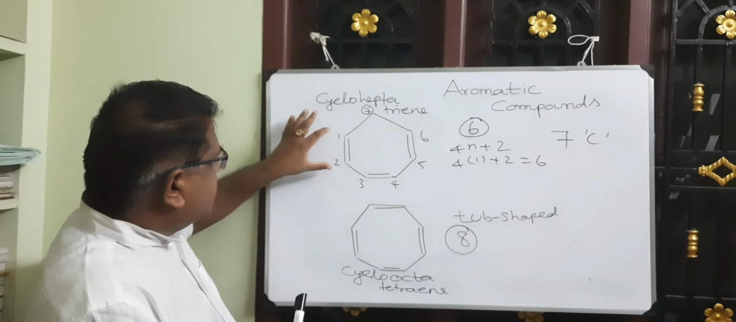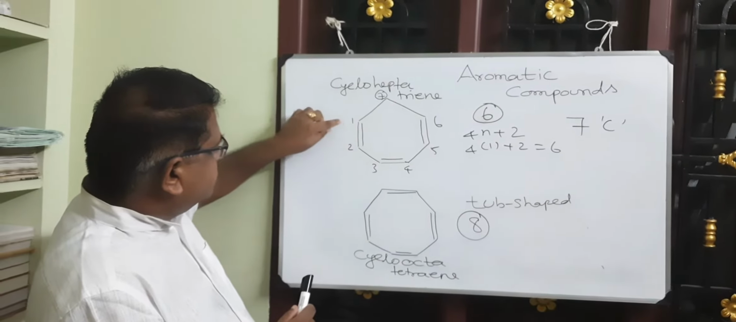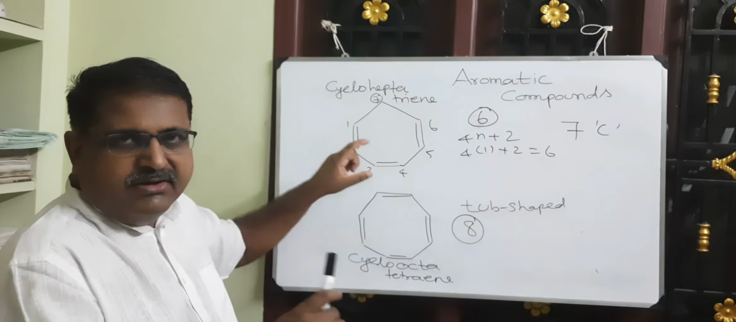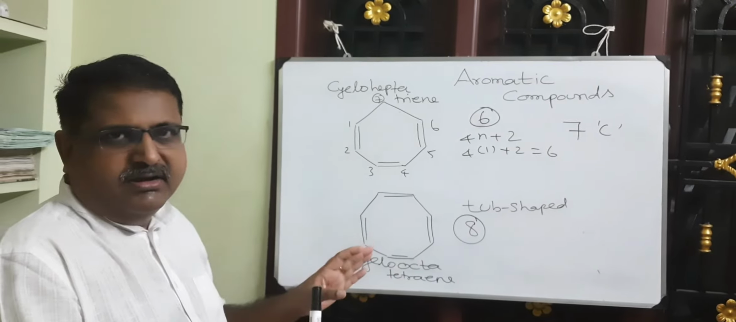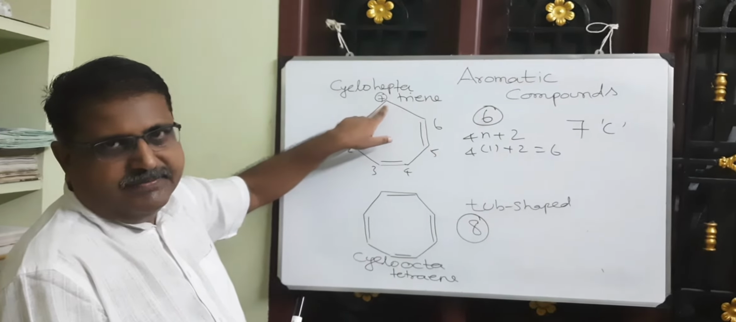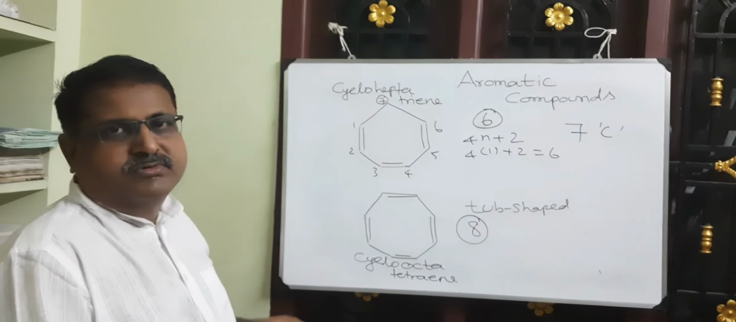See, the structure has 7 carbon atoms. Of the 7 carbon atoms, 6 carbon atoms, 1, 2, 3, 4, 5, 6, have p orbitals which are parallel to one another. This carbon atom is saturated. So this compound is not an aromatic compound.